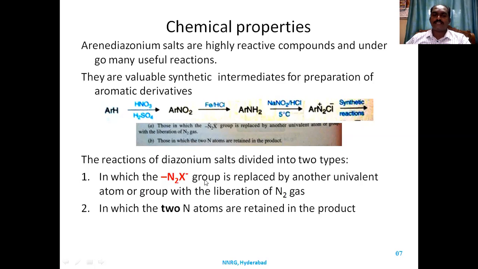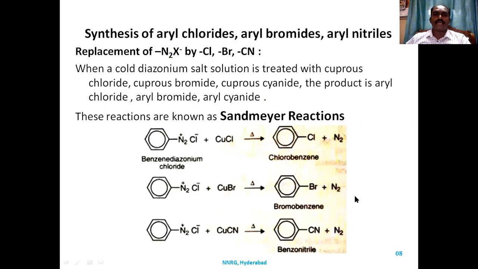In the first reactions, the diazo group is removed, replaced with a univalent atom. In the second reactions, the diazo group is there in the product. We'll see both reactions. Synthesis of aryl chlorides. First application here, synthesis of aryl chlorides, that is chlorobenzene, aryl bromide, bromobenzene, aryl nitrile, cyanobenzenes. So these three are synthesized by a simple mechanism.